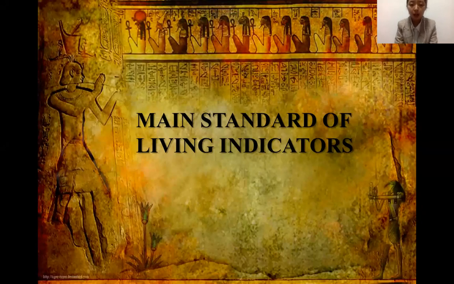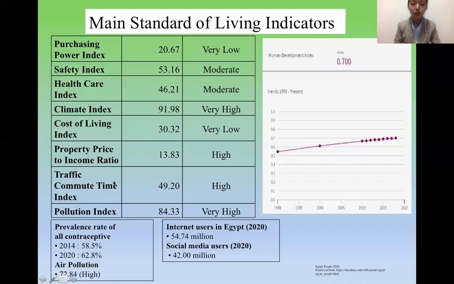And now I will present the main standard of living indicators.